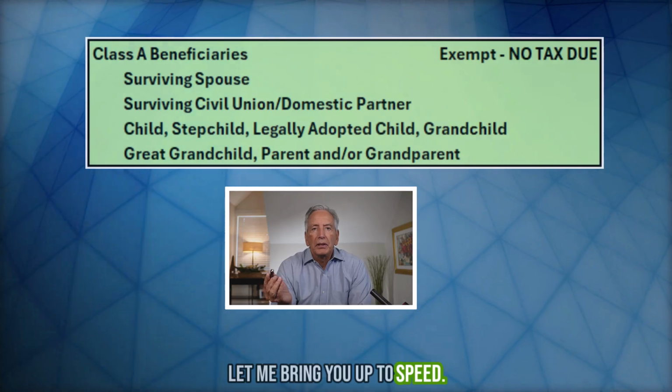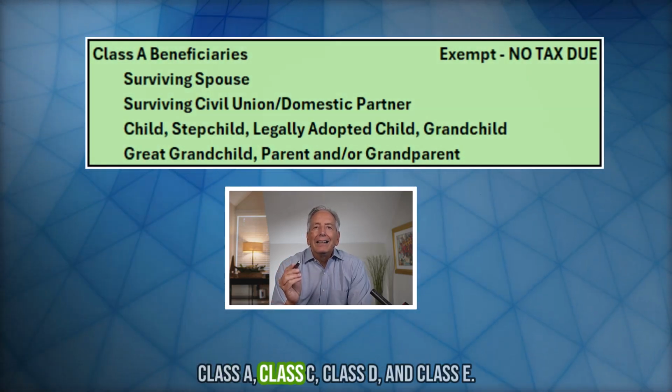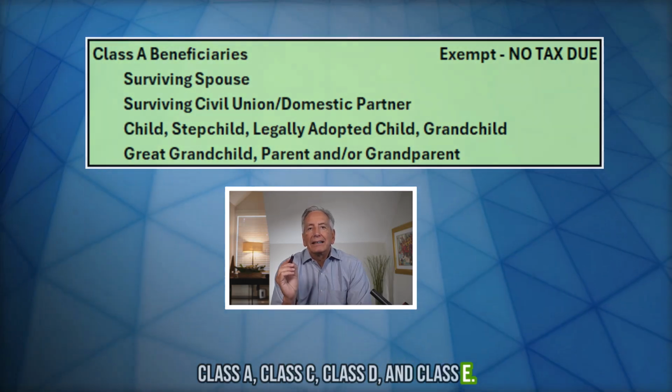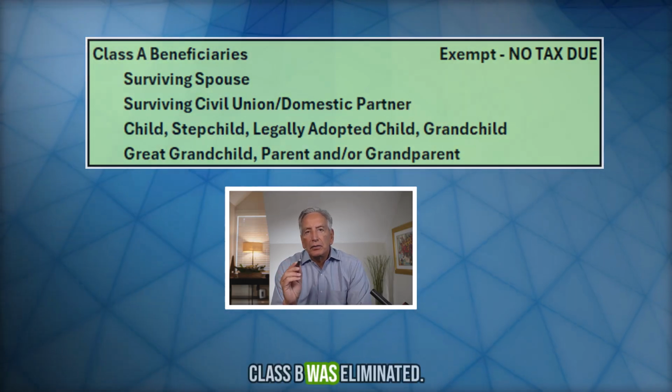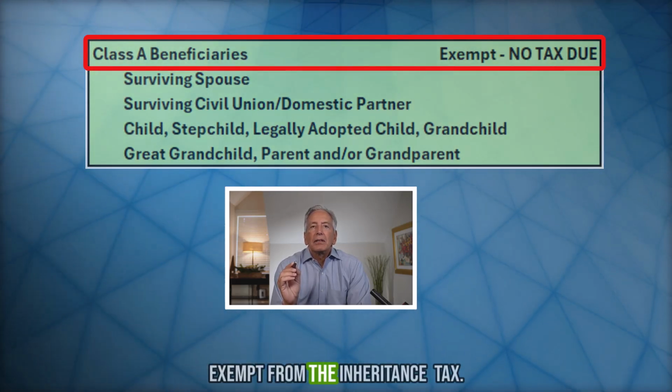Let me bring you up to speed. New Jersey divides beneficiaries into 4 classes: Class A, Class C, Class D, and Class E. In case you're wondering, Class B was eliminated. Class A is special. They are individuals exempt from the inheritance tax.